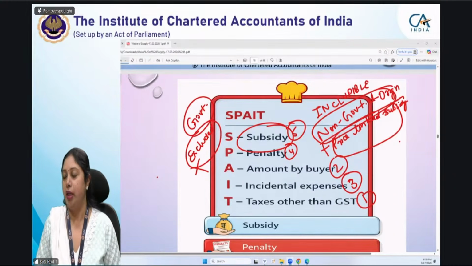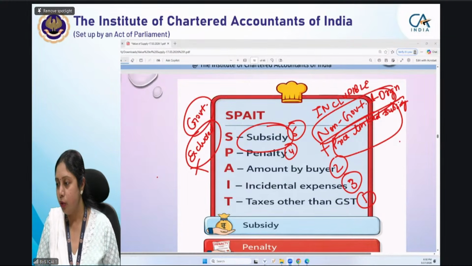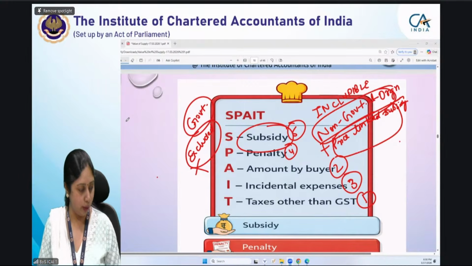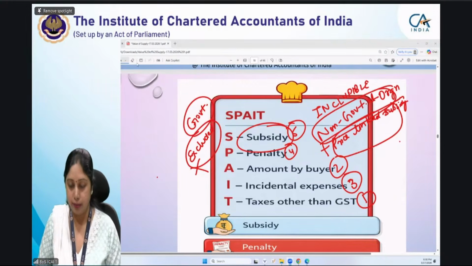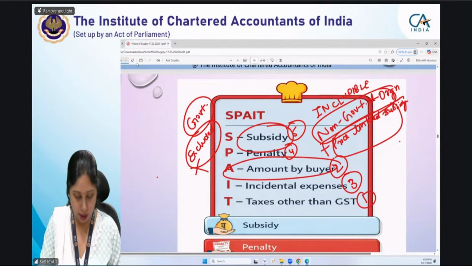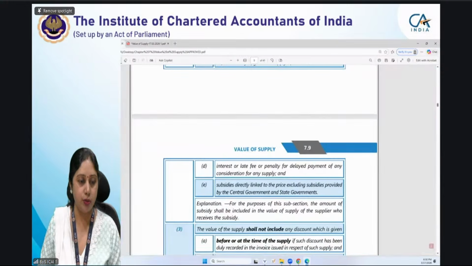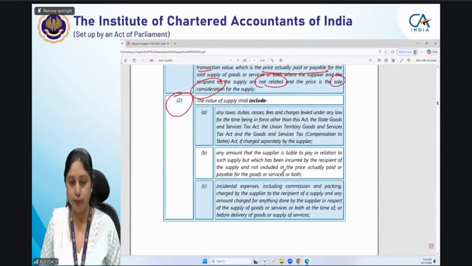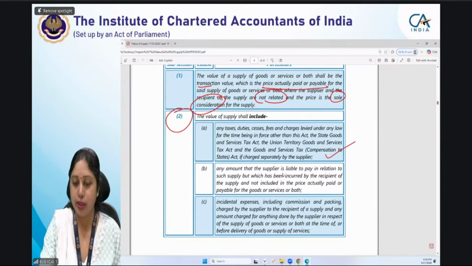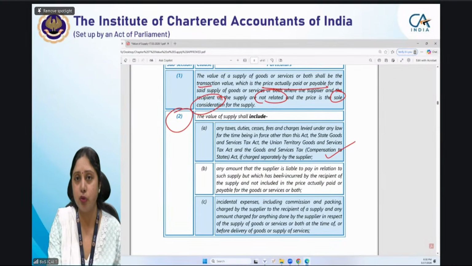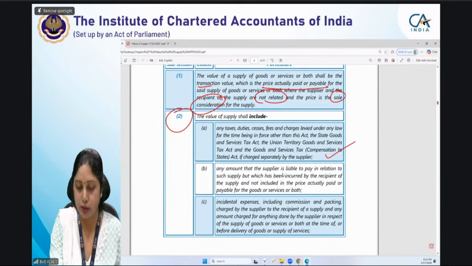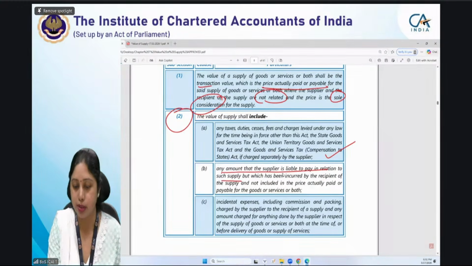Yes, ma'am, clear. Okay, Sushmita is saying, could you please explain amount by buyer once again? Okay, Sushmita, you wanted to ask about this particular clause. If I go to the chapter, I just want to show you these clauses also. First clause was taxes and duties. We'll have a discussion over this also. Any amount that the supplier is liable to pay in relation to such supply, but which has been incurred by the recipient and not included in the price actually paid or payable.